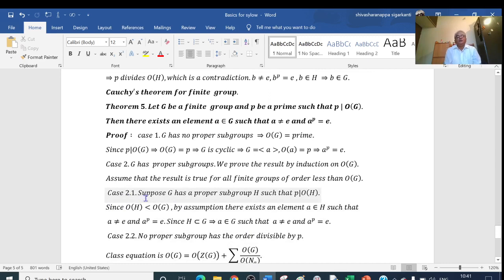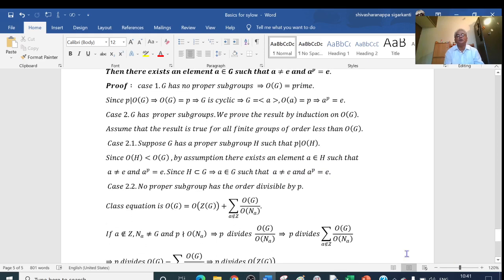Case 2.1. Suppose G has a proper subgroup H such that P divides the order of H. Now, the order of H is less than the order of G. Then by assumption there exists an element a belonging to H such that a is not equal to e and a raised to P equals e. And since H is a subgroup of G, a belongs to G such that a is not equal to e and a to the power of P is equal to e. The theorem is proved.